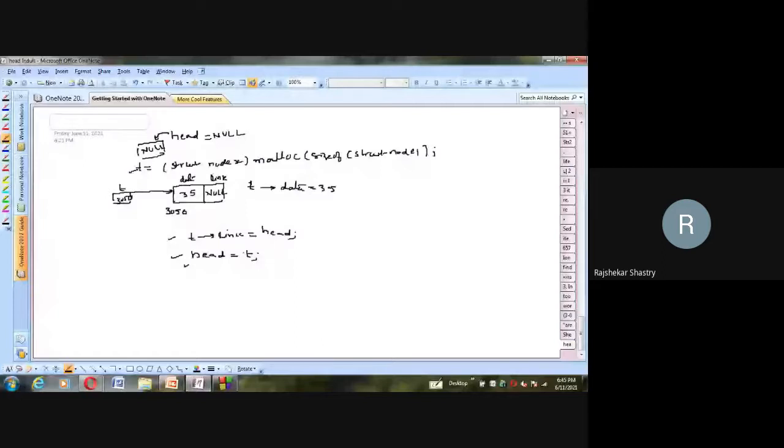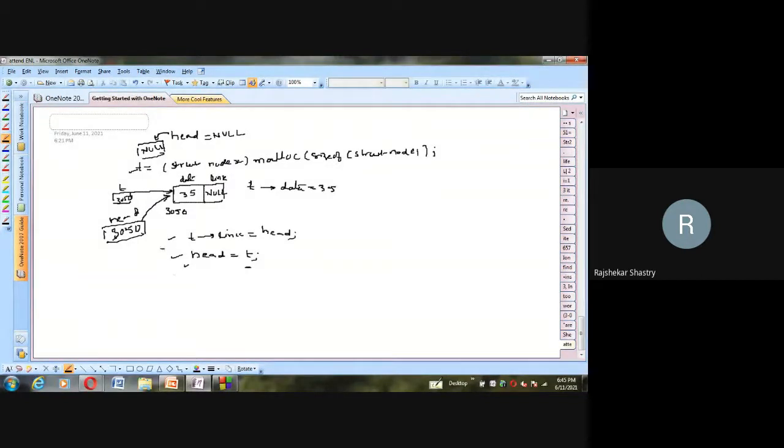So what actually happens is that head previously was holding null. Now in that same head, this time I'm transferring T. T is nothing but 3050. So head is a pointer which holds 3050. That means head points to this particular node.